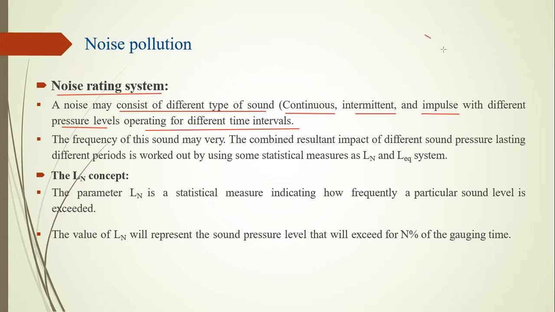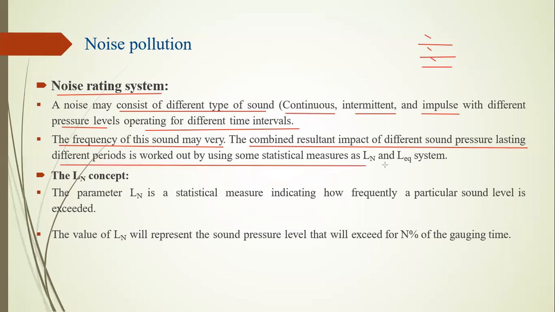One time a sound is created, then it takes a rest, then it creates sound, then rests, then creates sound and rests. That type of sound is called impulse sound. It works between two sounds with a regular time interval. The frequency of this sound may vary. The combined impact of different sound pressures over different periods is worked out using statistical measurements, the LN and LEQ system.